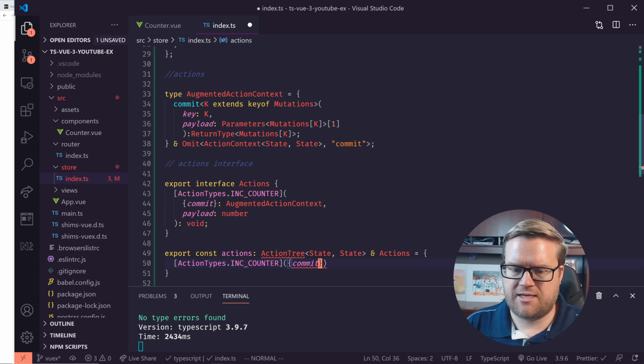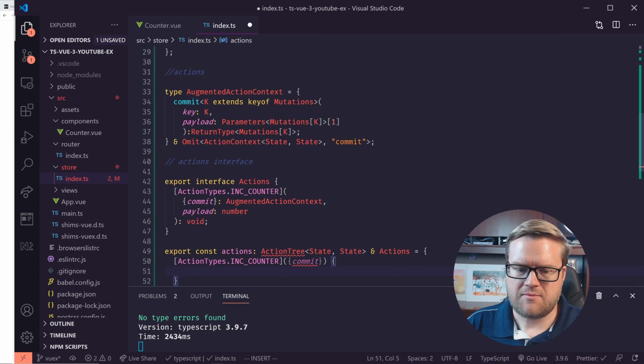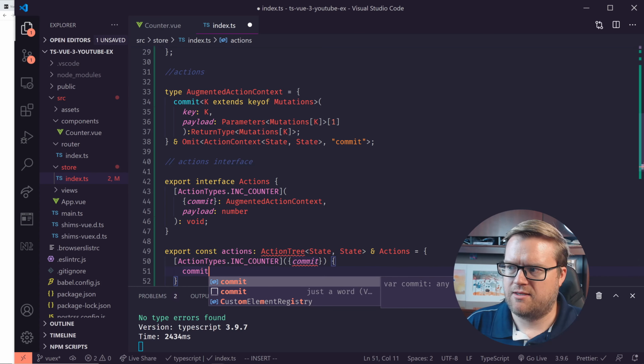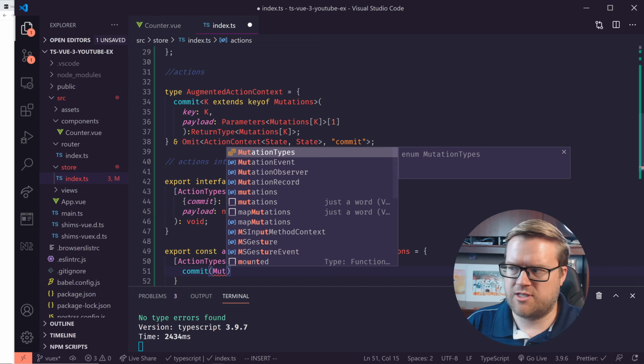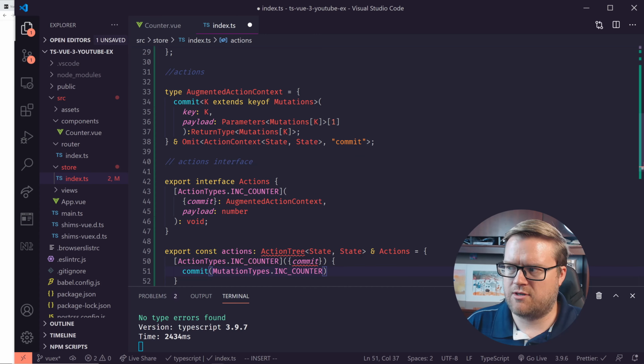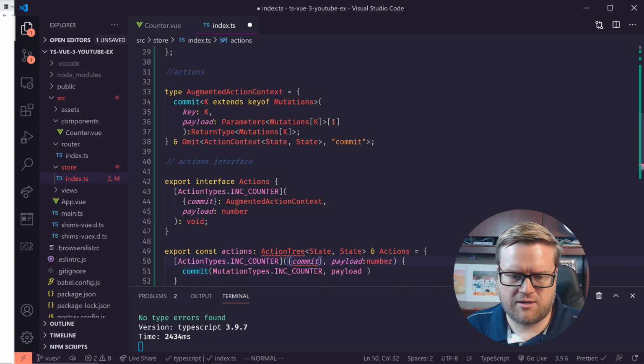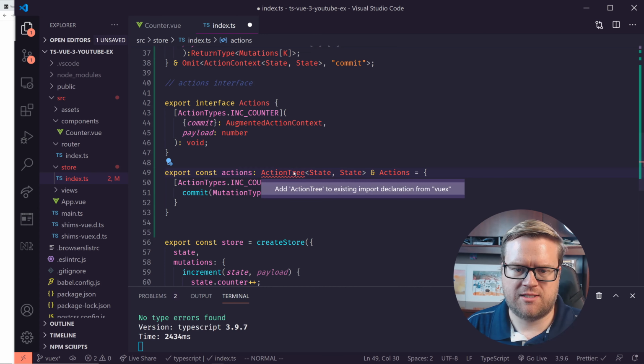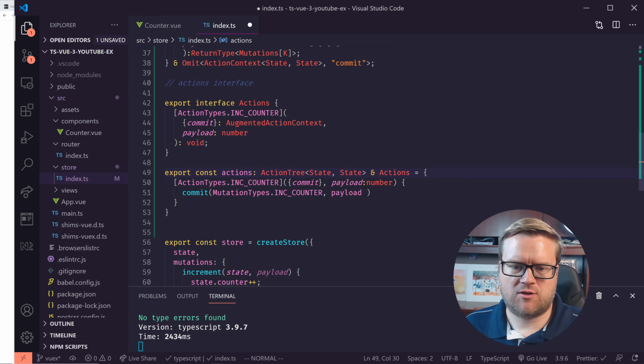And we're going to do a commit here. And this commit is going to be of MutationTypes.INC_COUNTER. And then we would actually have a payload here, which we'll do like this. And payload will be type number. And this commit here, oh, we just need to import it from Vuex. Cool. So we went ahead and got that in there.